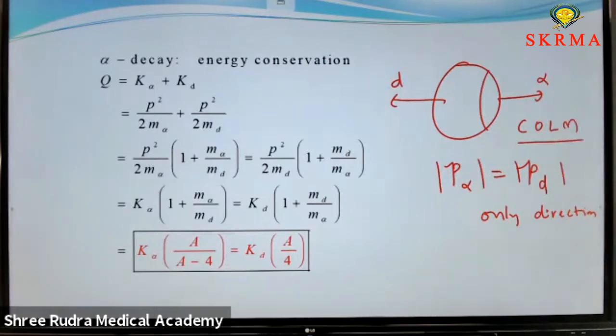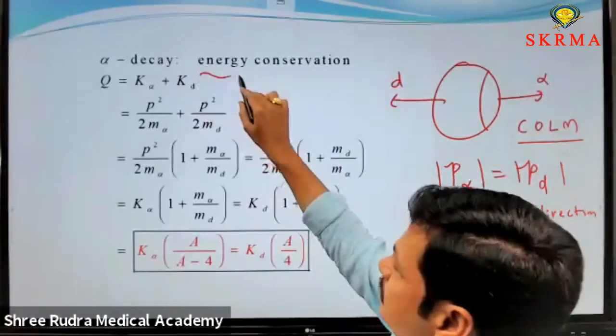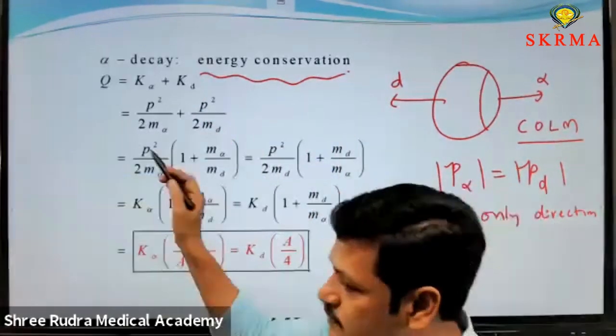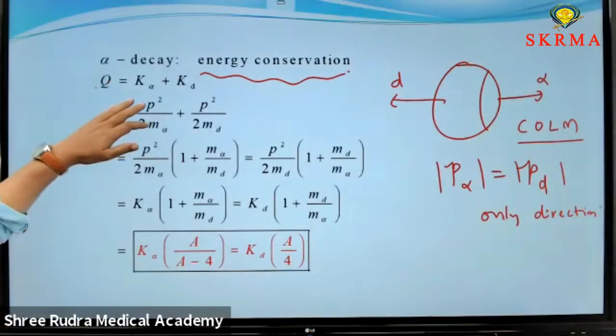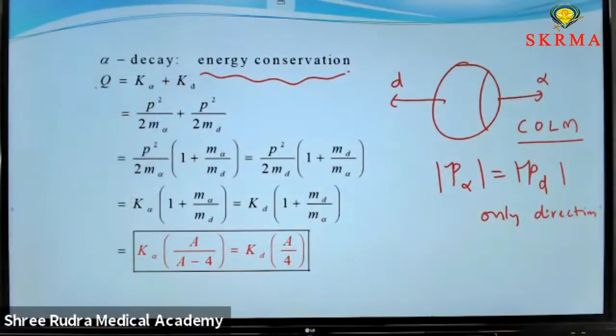The second one is energy. Energy conservation takes place. How does energy conservation take place? The total energy is represented by Q here. Q is equal to the kinetic energy of the alpha particle plus the kinetic energy of D, nothing but the daughter nucleus. The basic equation for kinetic energy is P square by 2m.